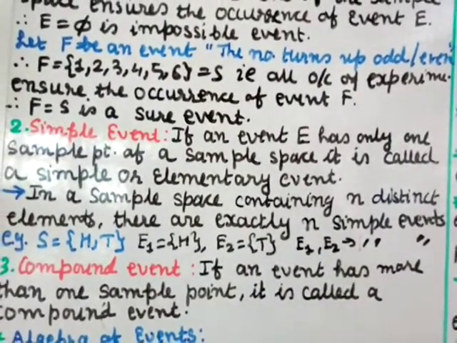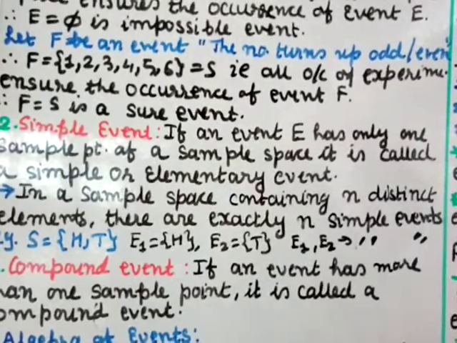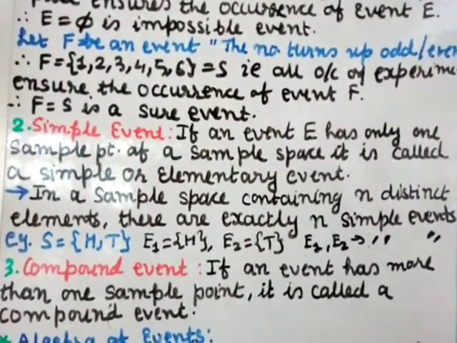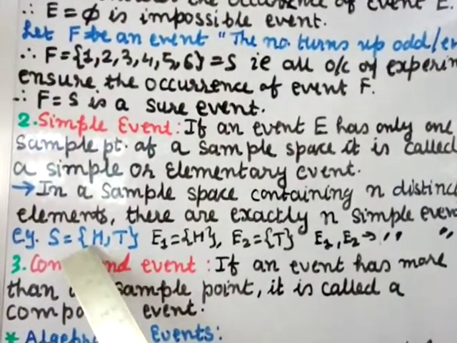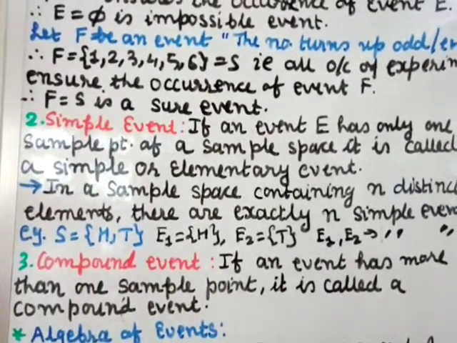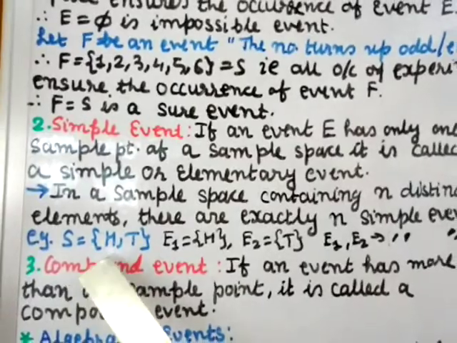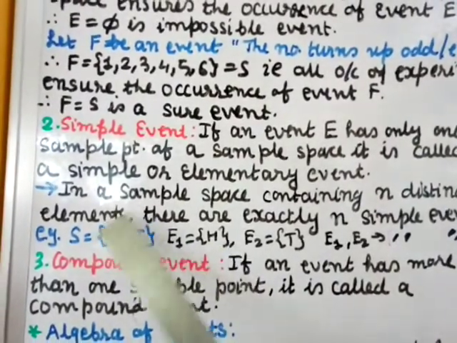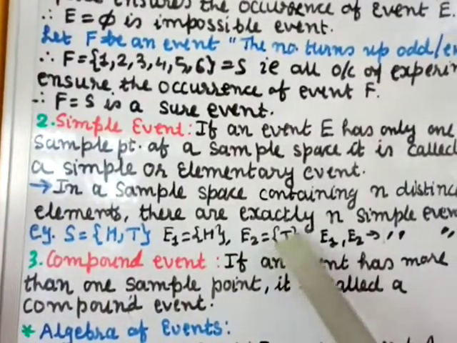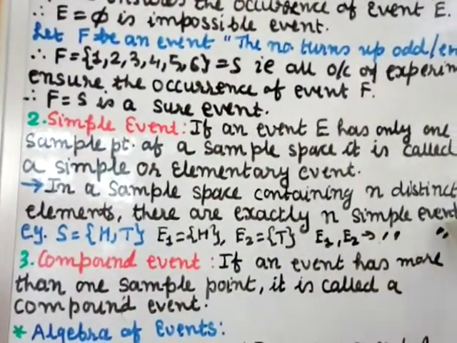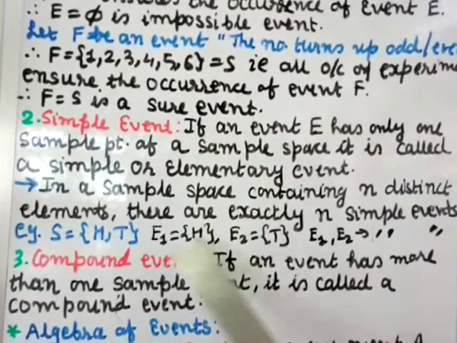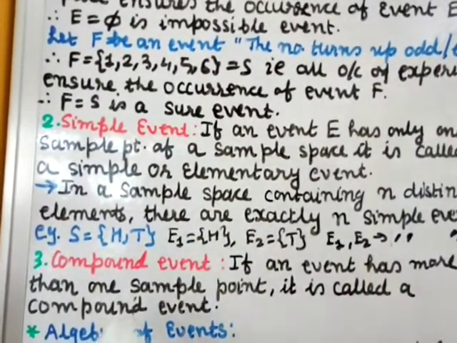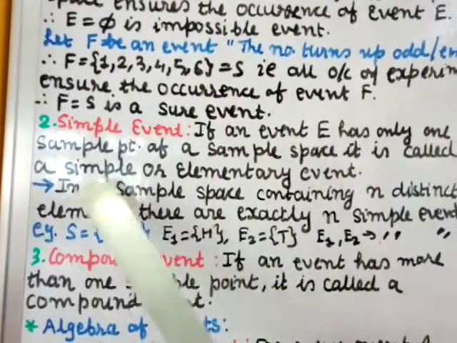So if your sample space has n elements, then the simple events will be exactly n. For example, S is equal to {H, T}. Suppose we are tossing a coin once, then the outcome will be H and T, and the singleton {H}, that is E1, is {H}, and the singleton {T}, E2, is equal to {T}. These two we can call simple events because they have got only one element, or one sample point. So we can call these the simple events.